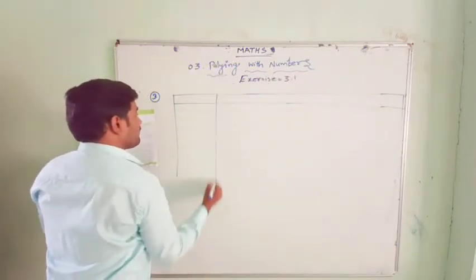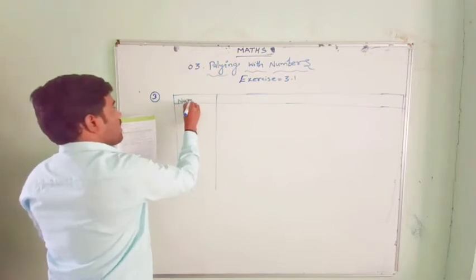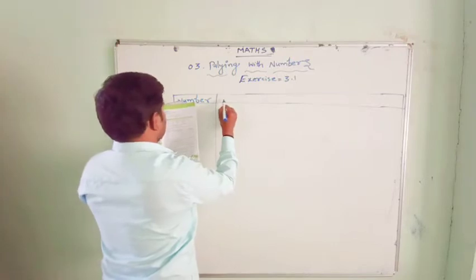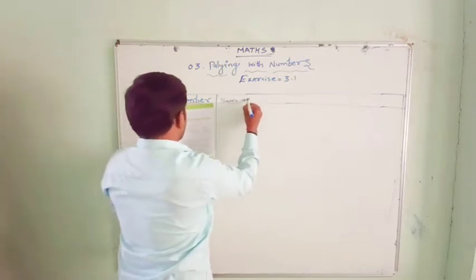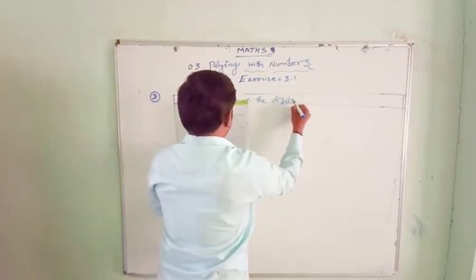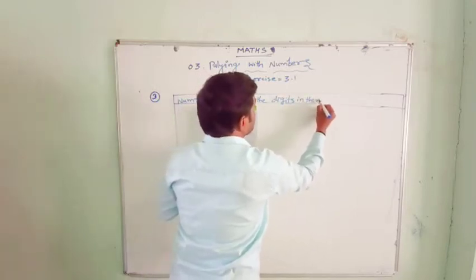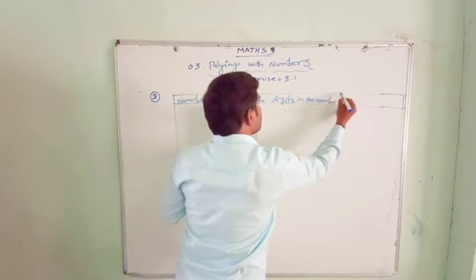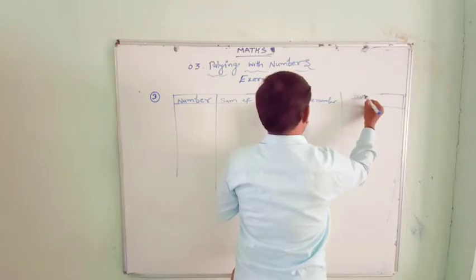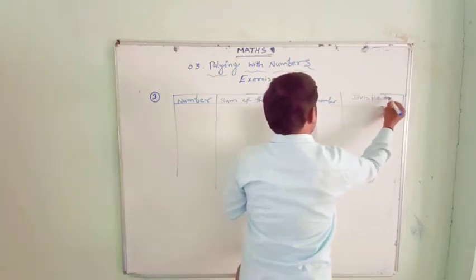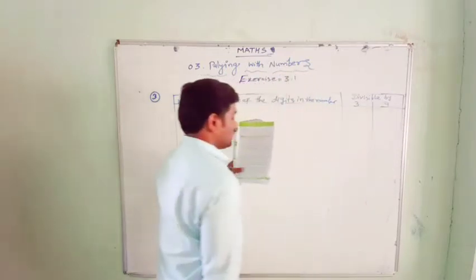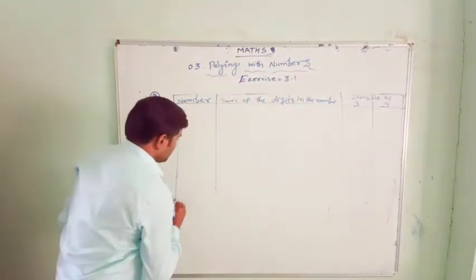Columns: number, sum of the digits in the number, and next, divisible by 3 and 9, yes or no, we need to write.